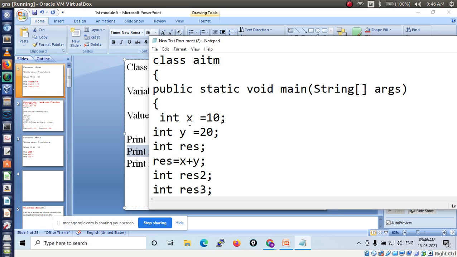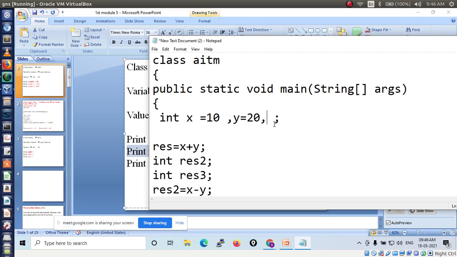So int x is equal to 10, followed by a comma to define another variable. Another variable name is y. Here I will write y is equal to 20, right? Then I want to define one more variable, that is result. So I can write res for result 1.